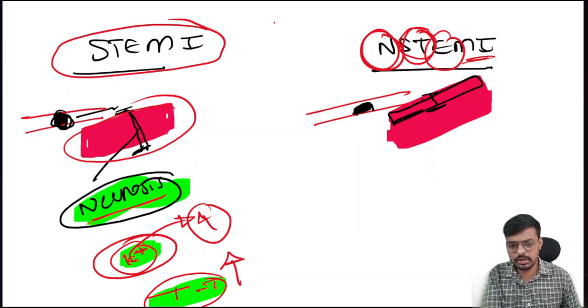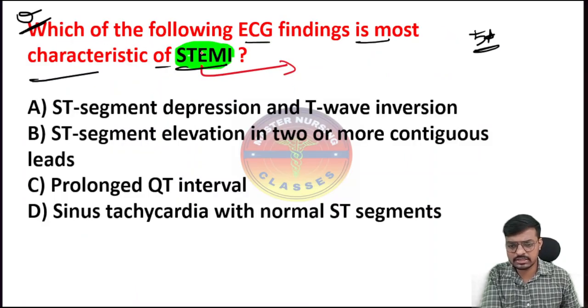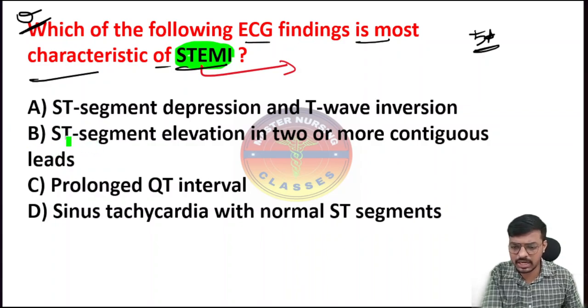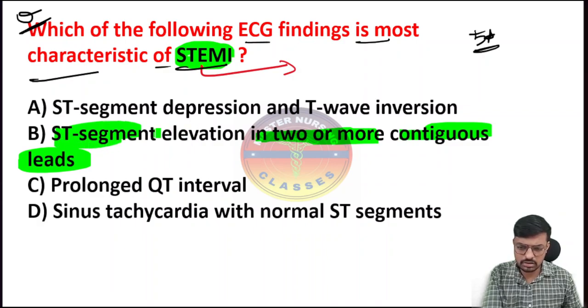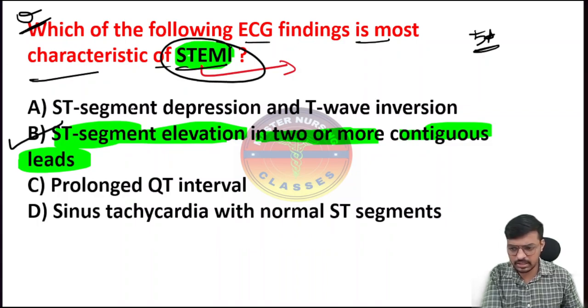This is the very basic thing all of you have to understand, right? To diagnose the ST elevated MI, there is a diagnostic criteria. Yes, some of you have already chosen the correct answer. That is option B, ST segment elevation in two or more contiguous leads. If the ST segment is elevated in two or more contiguous leads, this classically indicates ST elevated MI.